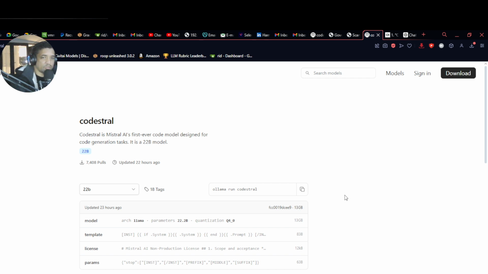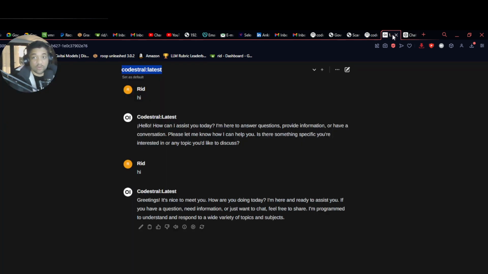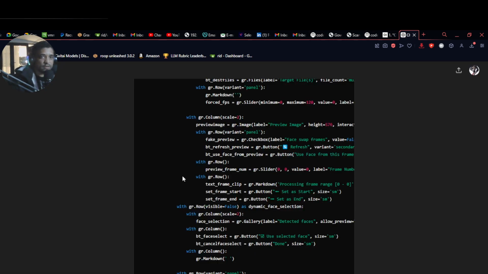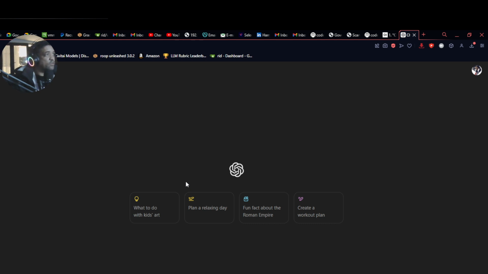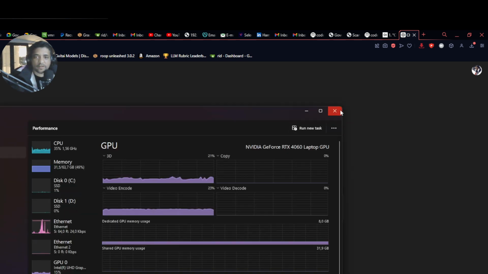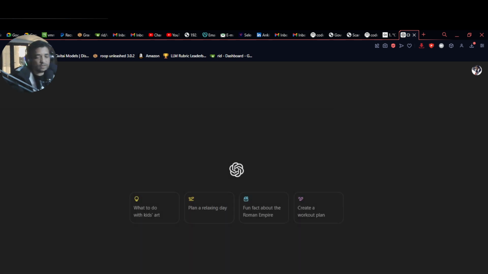What's that 4o doing there? But let's have some fun and test 4o as well. I'm going to give this a real world example: ChatGPT 4o versus the new Codestral 22B. I have a web app, 800 lines of code. Let's see if it can actually do the job.